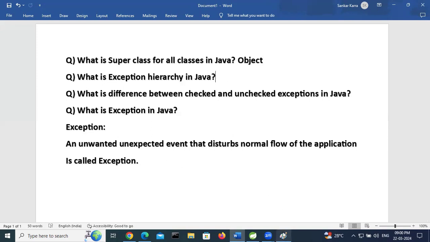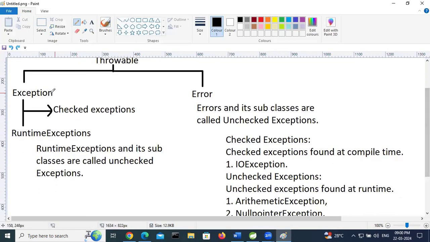Classes under Exception are checked exceptions. RuntimeException and Error and their subclasses are unchecked exceptions.